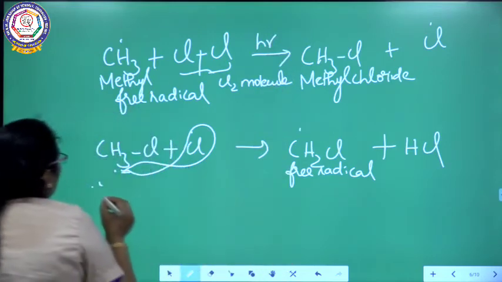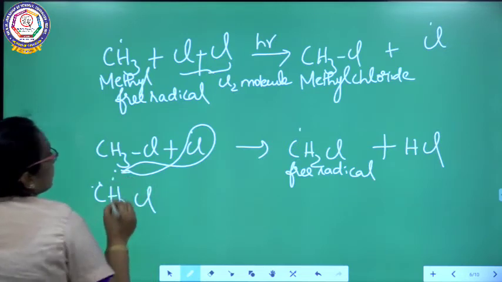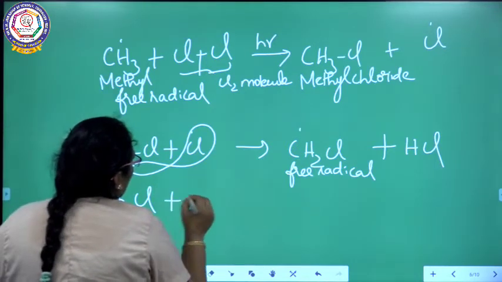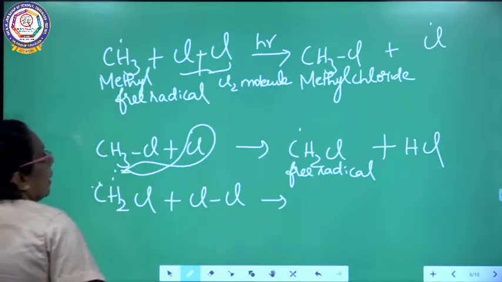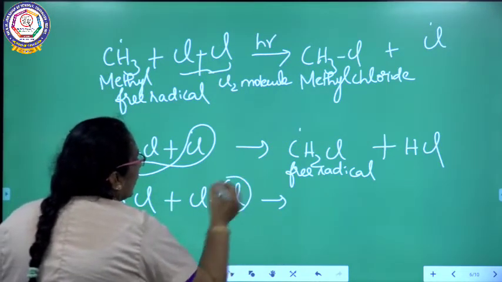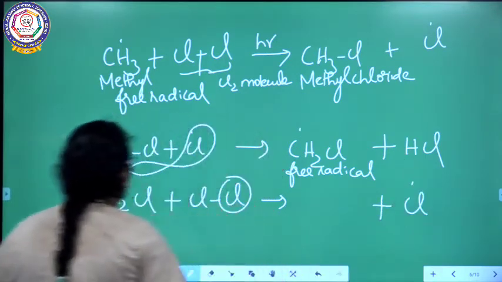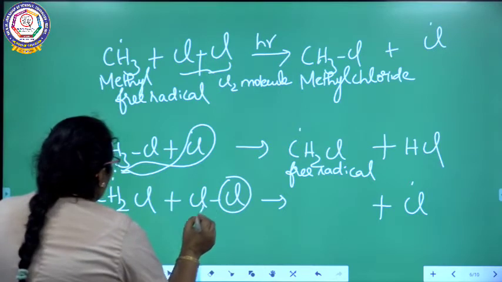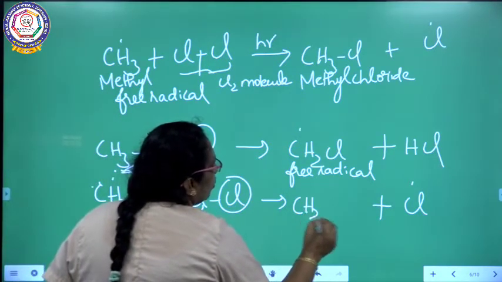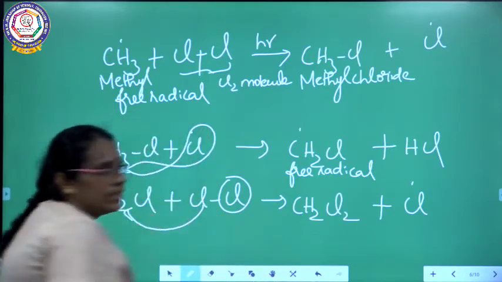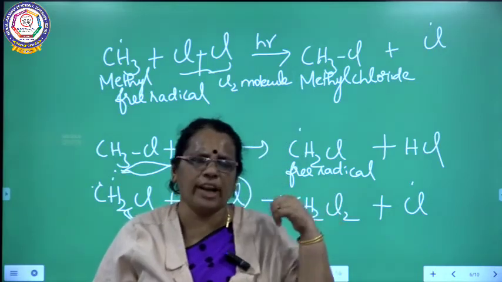So this CH2Cl free radical combines with one more molecule of chlorine. What will you be getting? This chlorine will be removed as a free radical. Okay, chlorine is removed as a free radical, and this chlorine is joined here. What will you be getting? CH2Cl2.